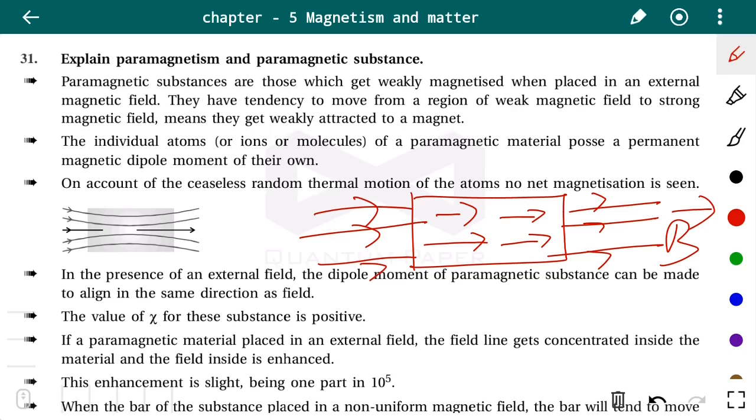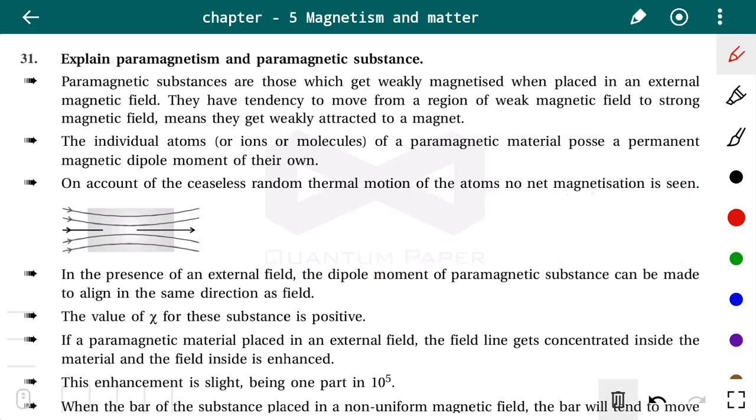And we know that the external field is from north to south. So the external magnet will align the magnetic moments in the direction of the field, and the substance is weakly magnetized.